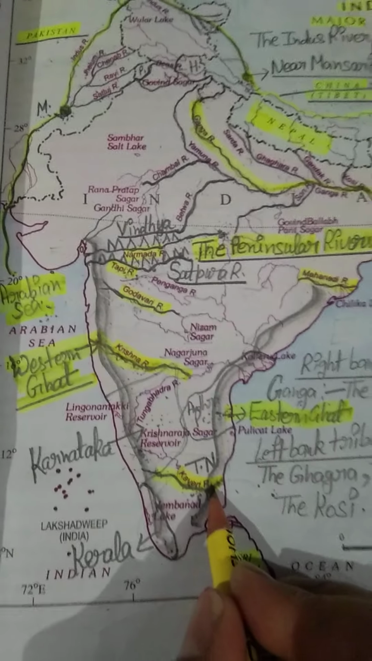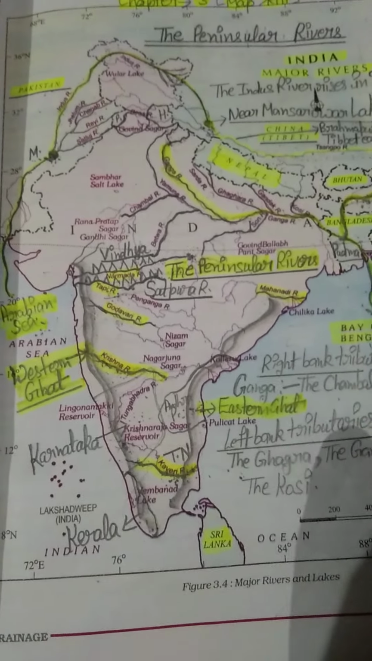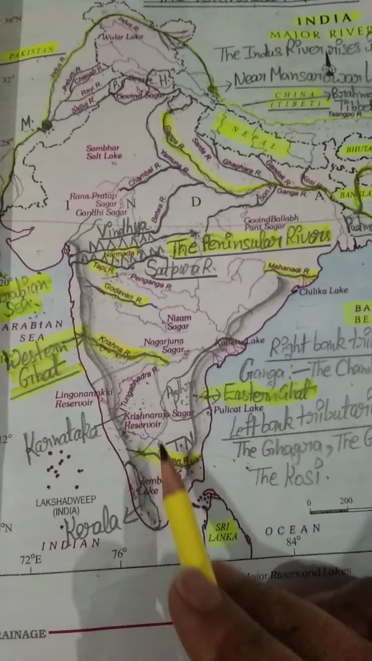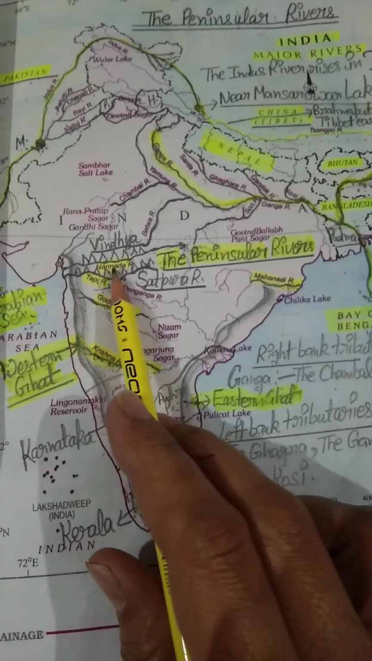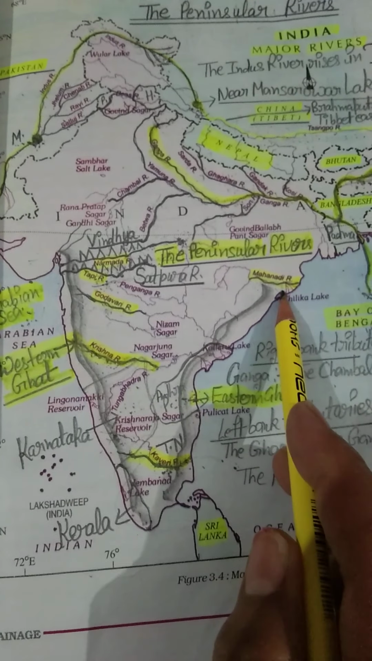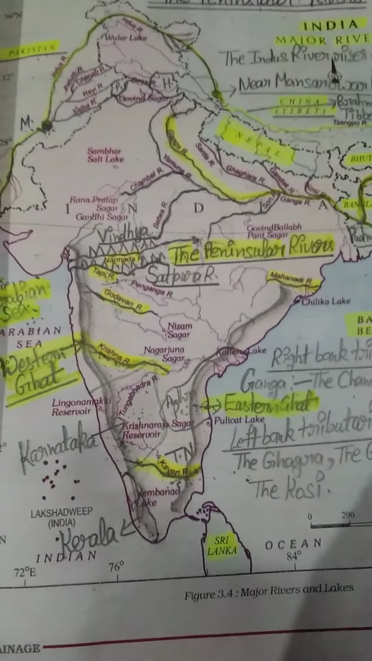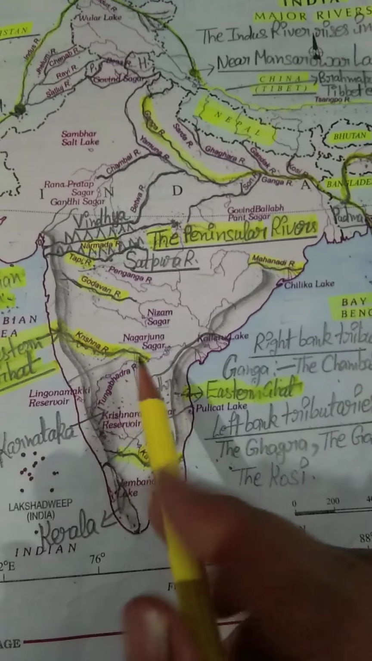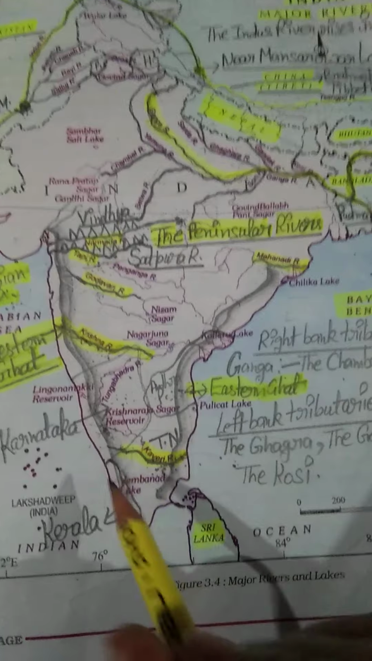Okay, students. So today you have to practice this map. Especially you have to show these peninsular rivers. You can show the Narmada river, Tapi river, Godavari river, Mahanadi river, and Krishna river. I have given the notes of these rivers in my previous videos related to the Godavari river, Mahanadi, and Krishna river. Just check out those notes.